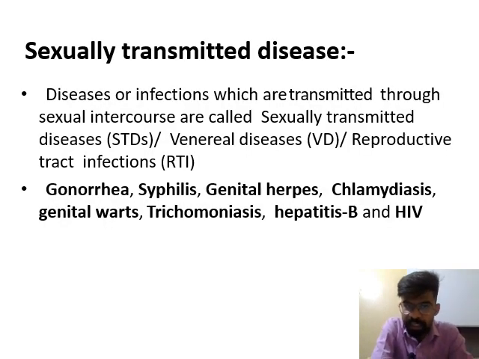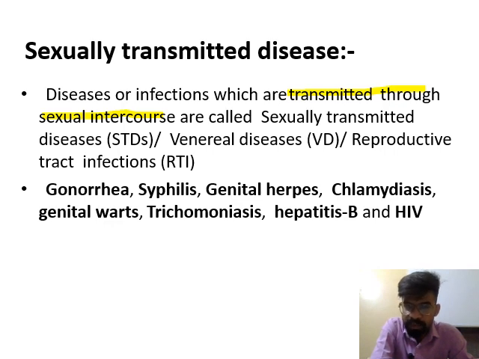First, sexually transmitted disease. What are sexually transmitted diseases? As the name indicates, these are the diseases or infections which are transmitted through sexual intercourse or some other mode also, and that's why they are called sexually transmitted diseases or STDs.